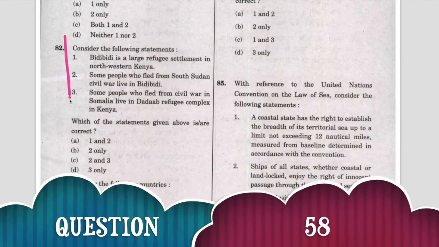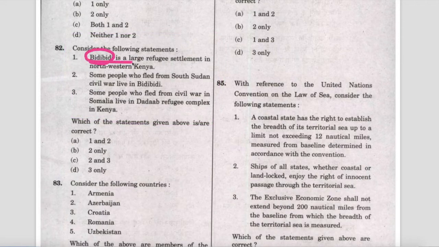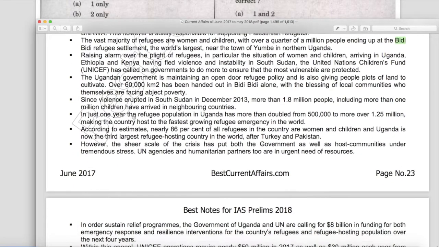Next question, consider the following statements. First statement is that BDBD is a large refuge settlement in the northwestern Kenya. This is wrong, it is in Uganda. Second statement is that some people who fled from South Sudan civil war live in BDBD. This statement is correct. Now check these statements from our current affairs book.